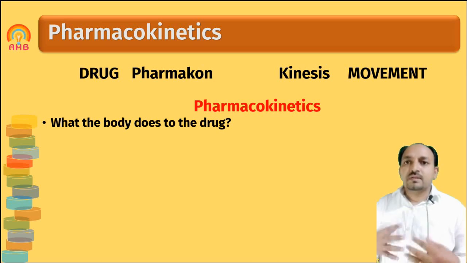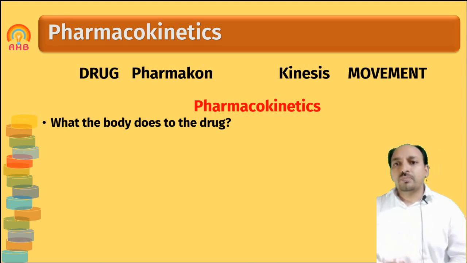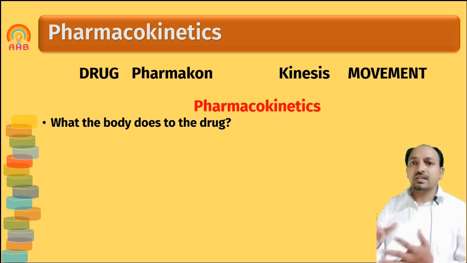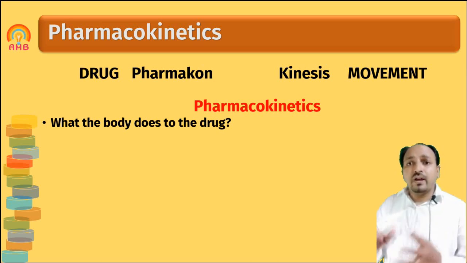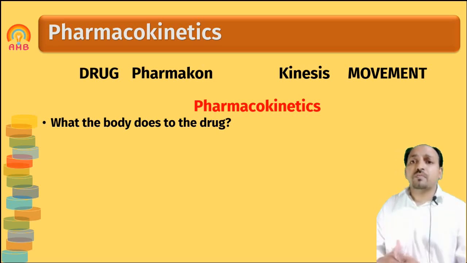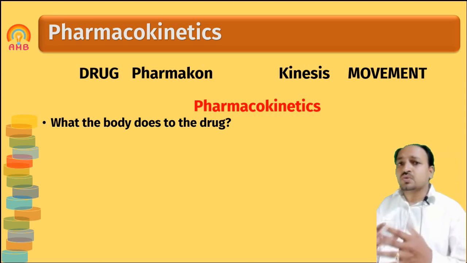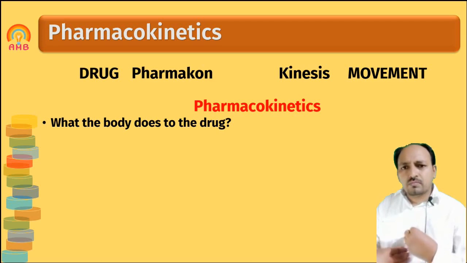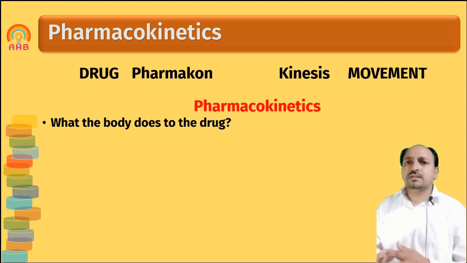So various organs are there. The major organ is the liver, where if the drug reaches, metabolism takes place for easy elimination of the drug. And finally the drug is eliminated from our body through various routes. So what the body does to the drug is nothing but pharmacokinetics.